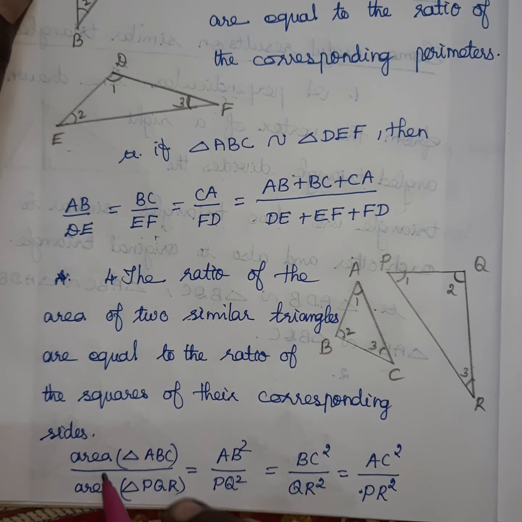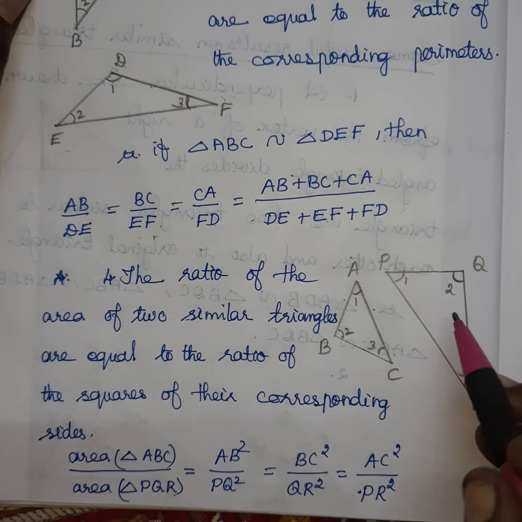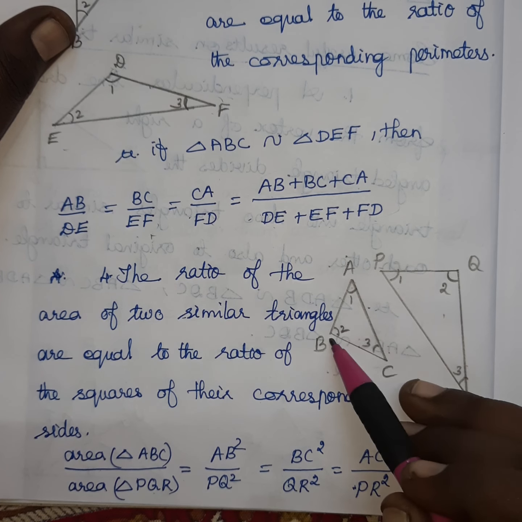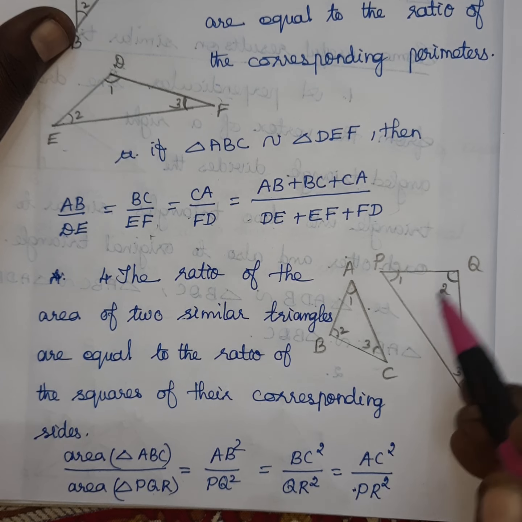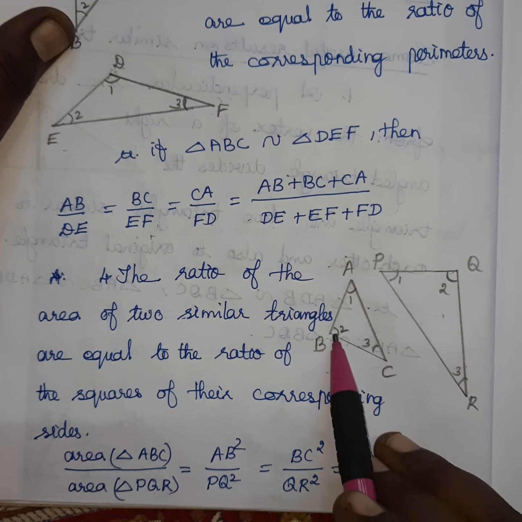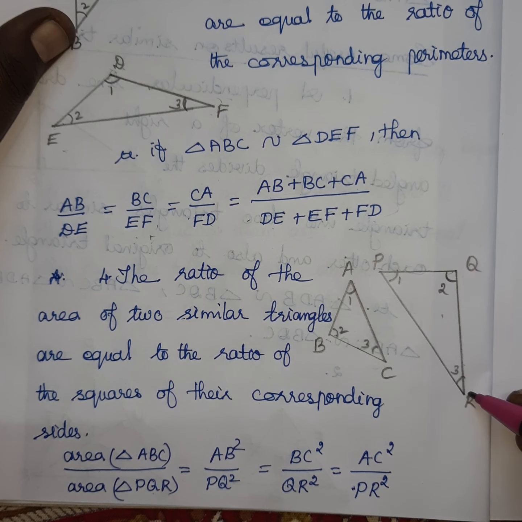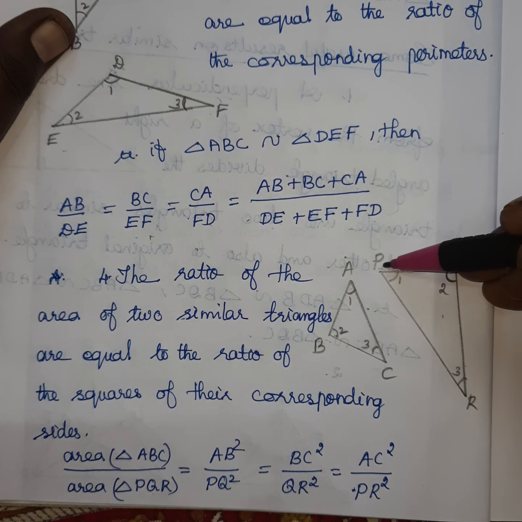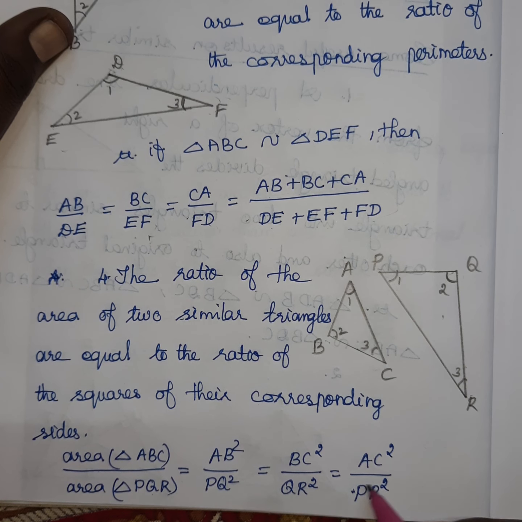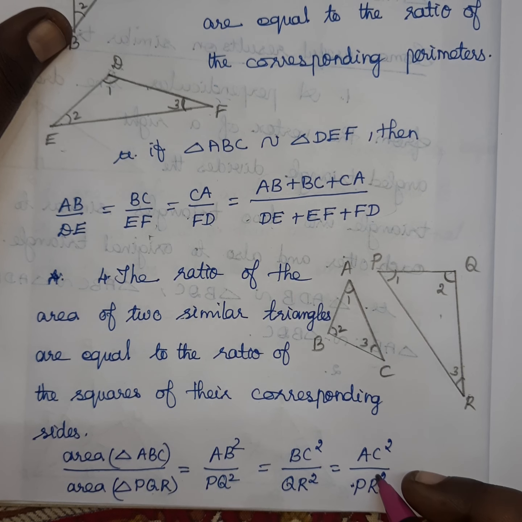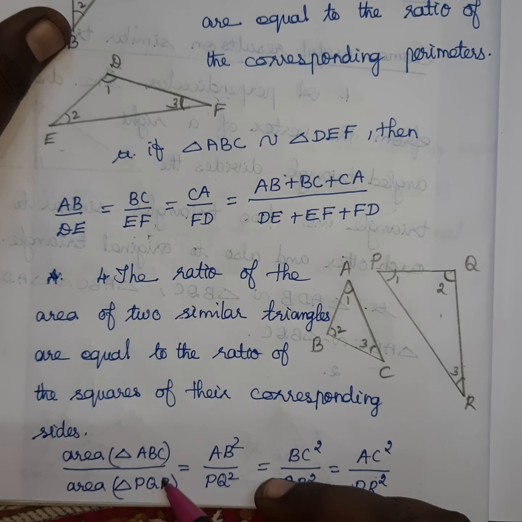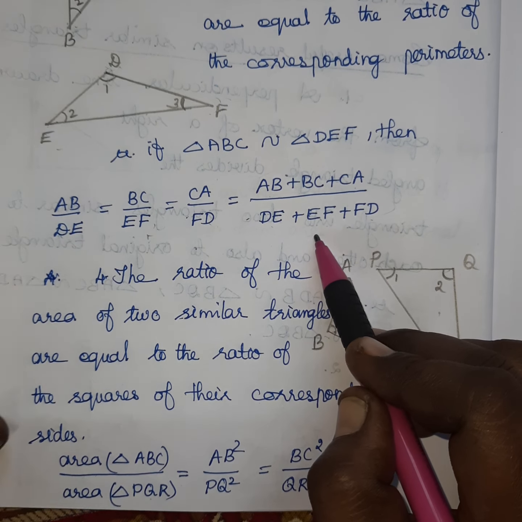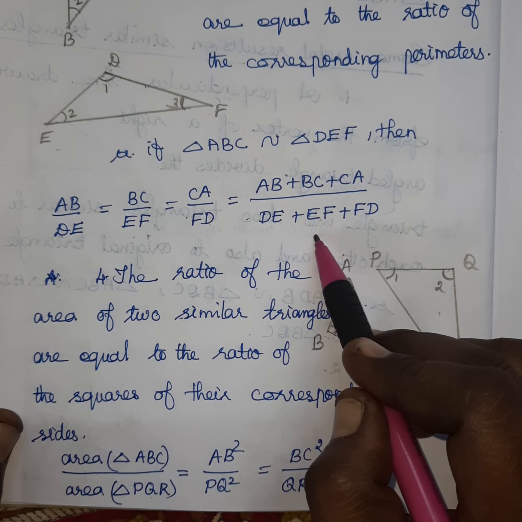So area of triangle ABC divided by area of triangle PQR is equal to the corresponding sides squared: AB square, between 1 and 2, so PQ square. Then BC square, between 2 and 3, so QR square. Then the third one is AC square over PR square. So the ratios of the squares are equal. That is for the area. For the perimeter, the ratio of sides is equal. For the altitude, the ratios are also equal, the same as the side ratios.